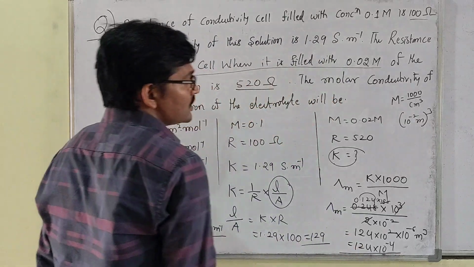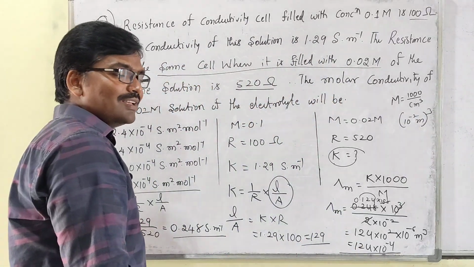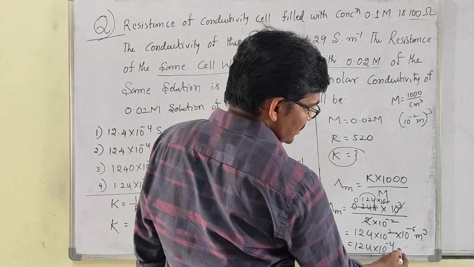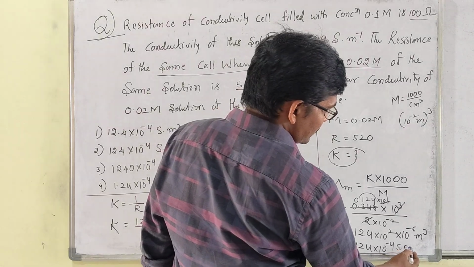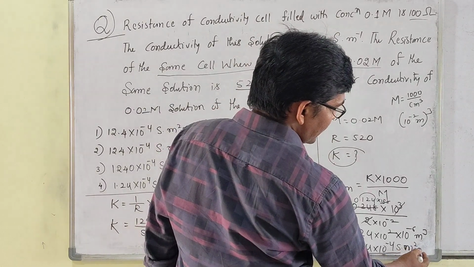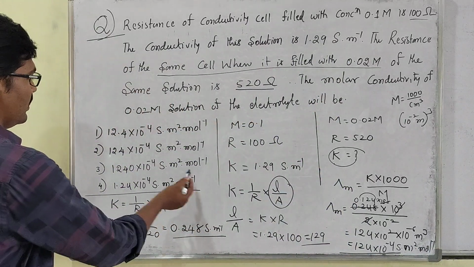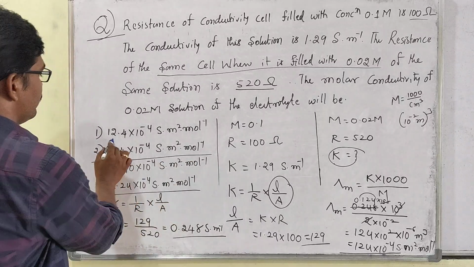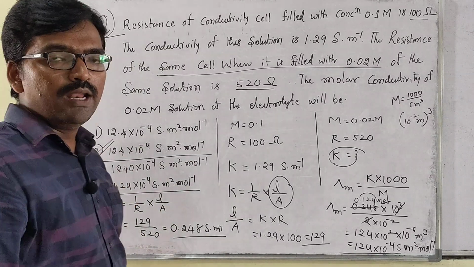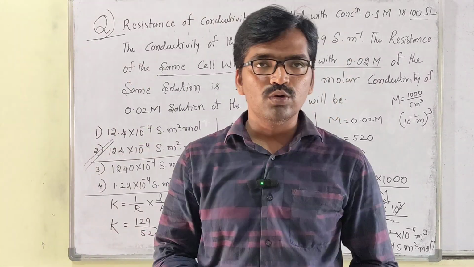These are the units. You know the molar conductance units, right? Siemens, meter square, mole inverse: 124 into 10 to the power of -4. This is a very important problem, my dear students, you have to note it.